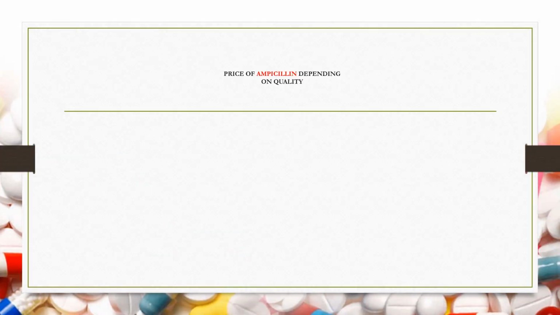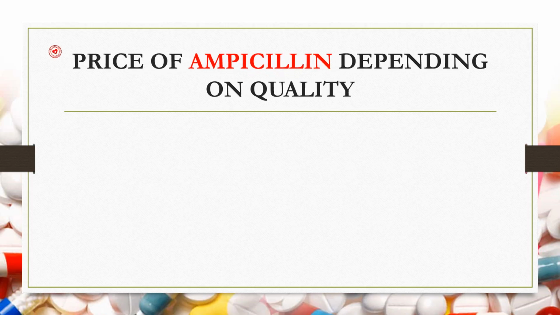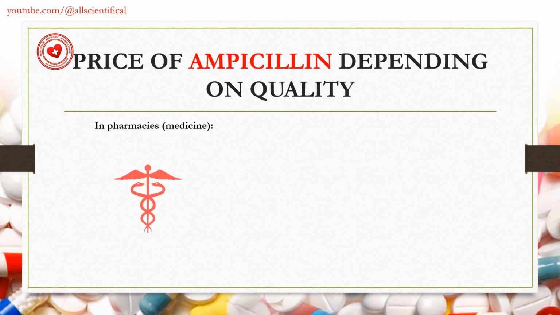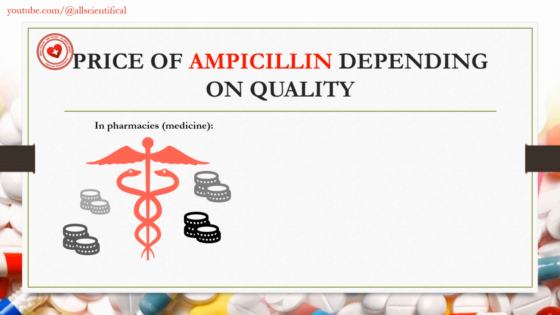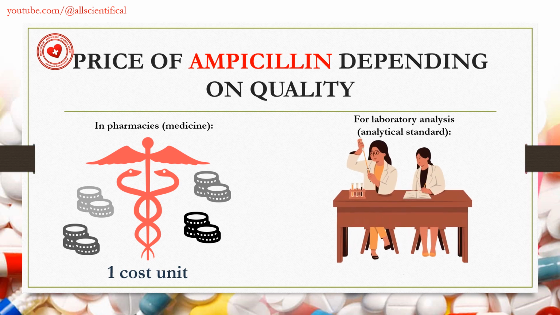The price of ampicillin depending on quality. Ampicillin is sold in various forms in pharmacy as a medicine. Its cost is very small, for example, one cost unit. But for laboratory research for analytic purposes, the same medicine is sold that is also ampicillin only 15,000 times more expensive. It all depends on the quality and purity of the product.